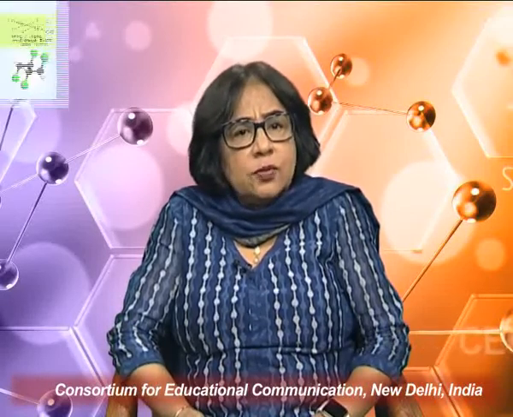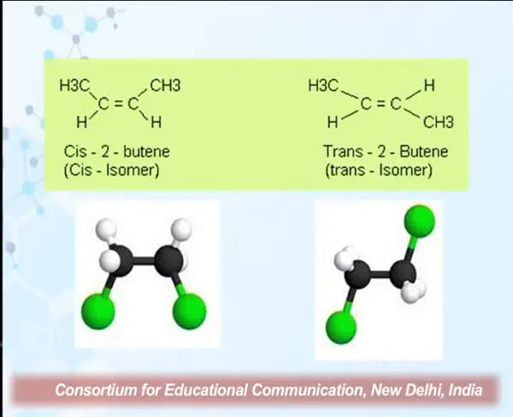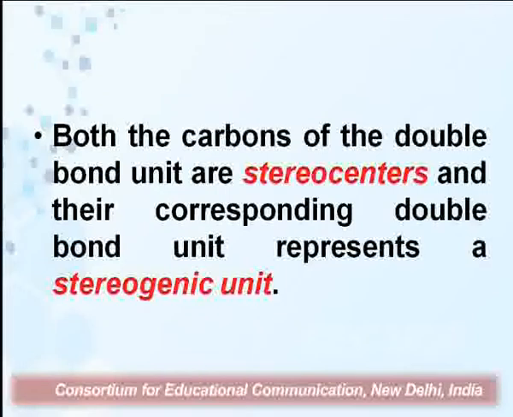That is cis-2-butene. In cis-2-butene, the two methyl groups are on the same side of the double bond. So remember, from sisters, sisters are together. Whereas in trans, the two methyl groups and two hydrogens are on the opposite side of the double bond. So remember this, that is, they are on the opposite side. They are against each other. That is, from enemies, they are trans to each other.